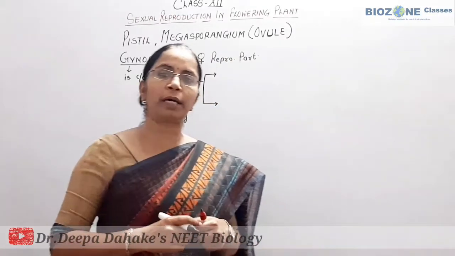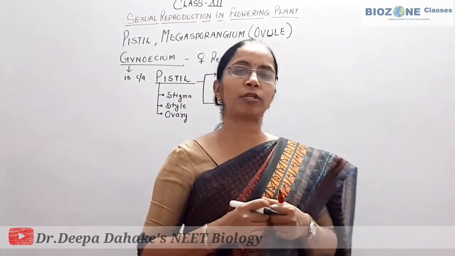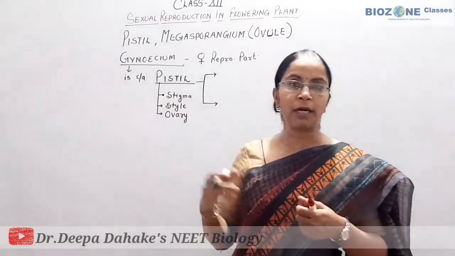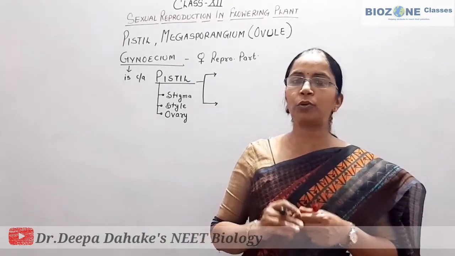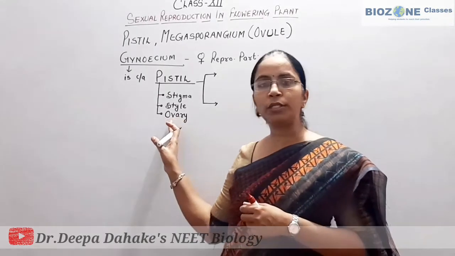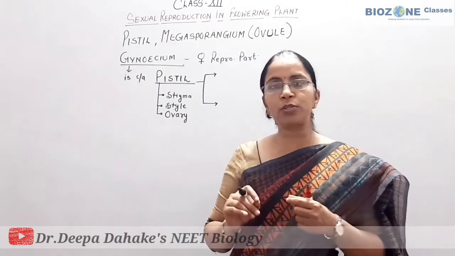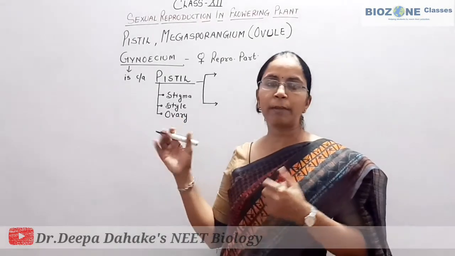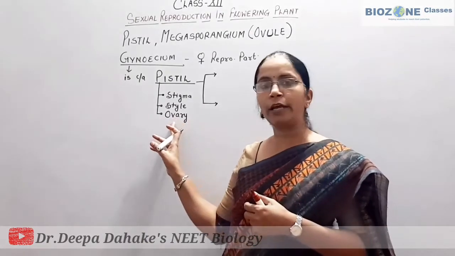Stigma is responsible for receiving pollen grain at the time of pollination. That's why for stigma NCERT states that the landing site of pollen grain is the stigma. Style is a long slender tube through which the pollen tube passes, and the pollen tube reaches towards the ovary where the ovules are present. And what is ovary? Ovary is the basal swollen part of the pistil or carpel.